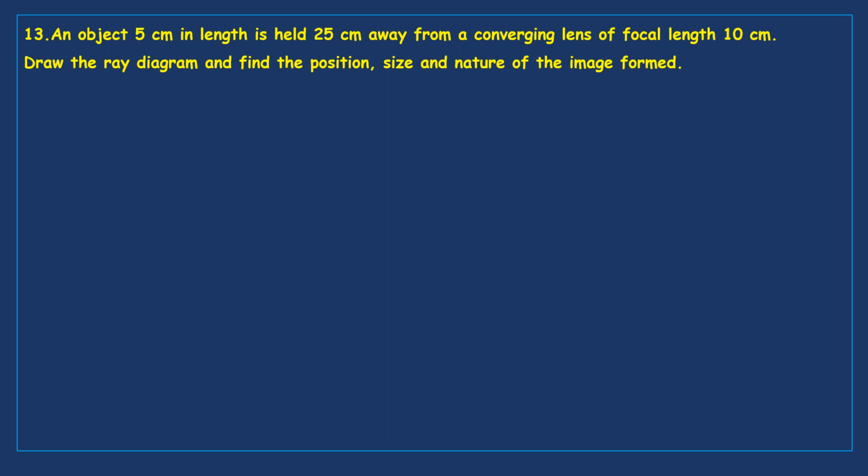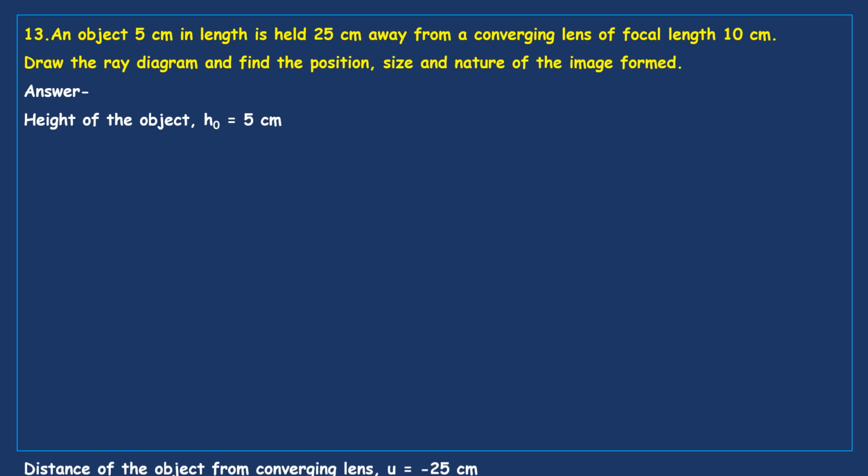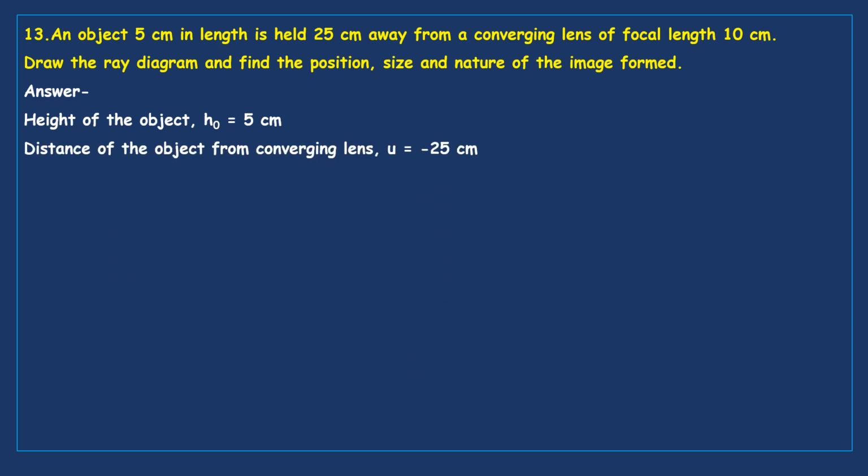Now the focal length is given, 10 centimeters. Now we have to find out position, size, nature of the image, and finally we have to draw a ray diagram. Now we'll see the answer. Height of the object is given as 5 centimeters. It's positive. Distance of the object from the converging lens, u, is negative 25 centimeters.